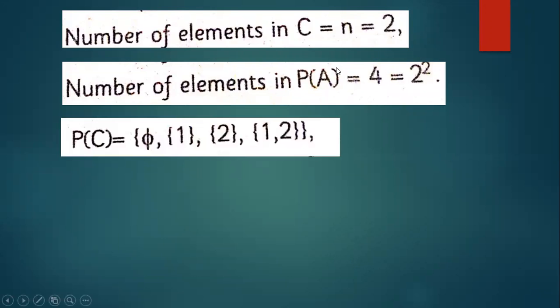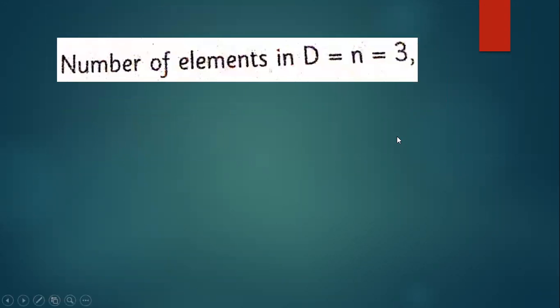In C, there were 1 and 2. First the empty set, then 1 and 2 written separately, then combine {1, 2}. So these are all the possible subsets. Now going to this D. D contains 3 elements. So how many subsets will be there?